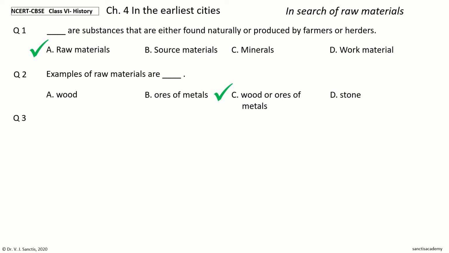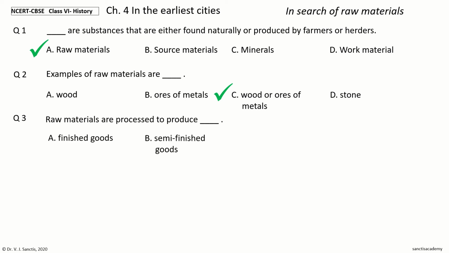Next question. Raw materials are processed to produce dash. The options are finished goods, semi-finished goods, refined goods, ornaments, beads or blades. Your time to choose. And the answer is finished goods. So, raw materials are processed to produce finished goods.